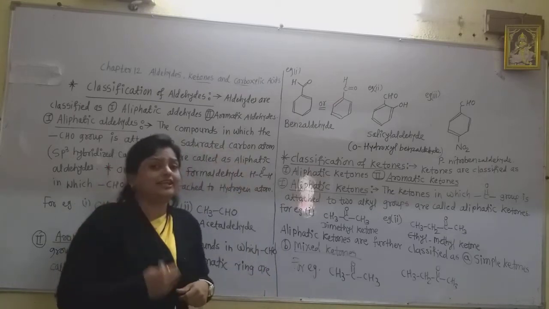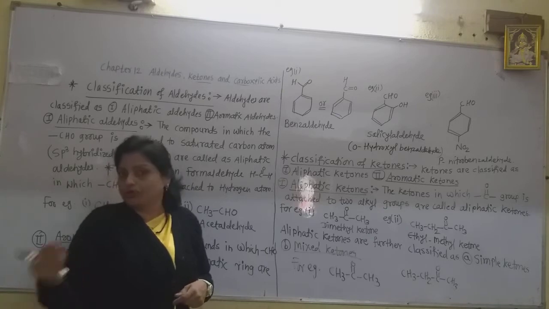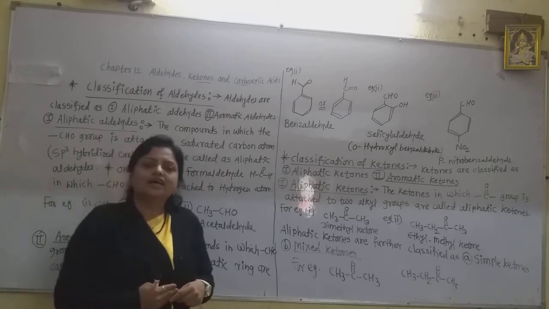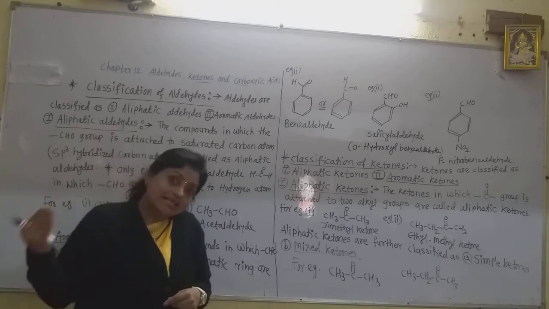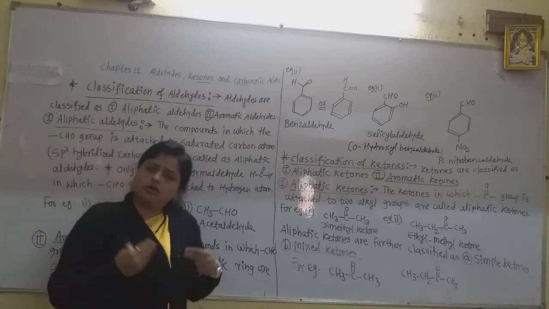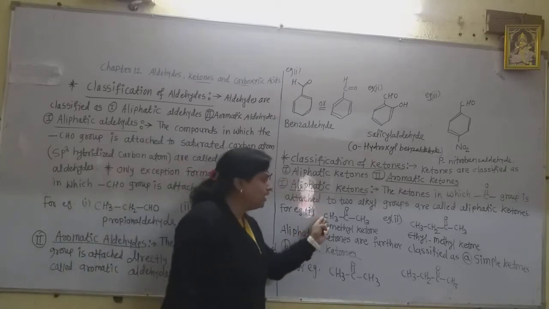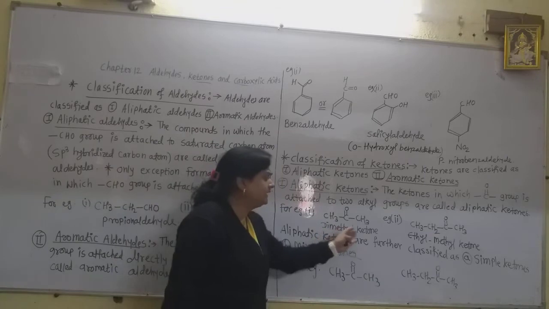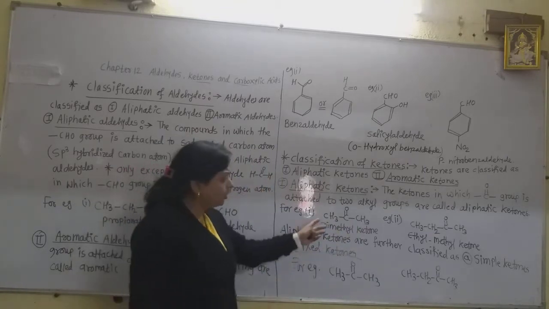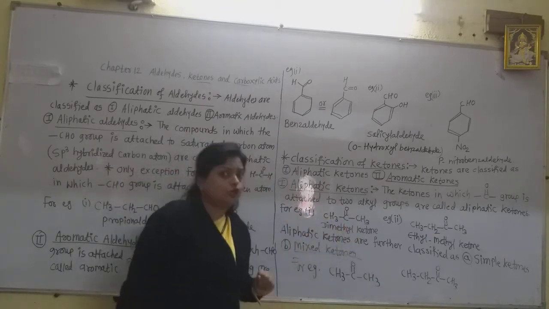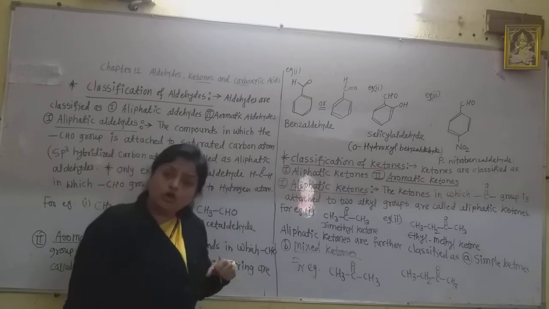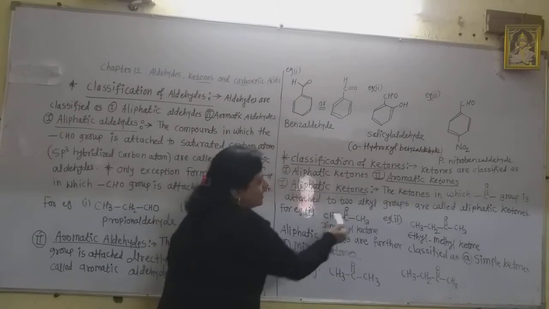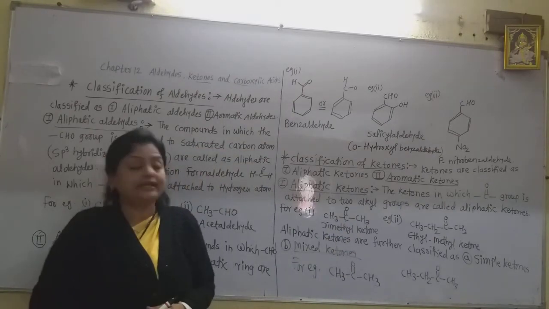These aliphatic ketones are again of two types: simple ketones or symmetrical ketones, and mixed ketones or unsymmetrical ketones. In simple ketones, both of the alkyl groups are similar, such as dimethyl ketone. In dimethyl ketone, both of the alkyl groups are the methyl group. So this is the simple ketone or symmetrical ketone, because here is the symmetrical axis and two parts are equal.